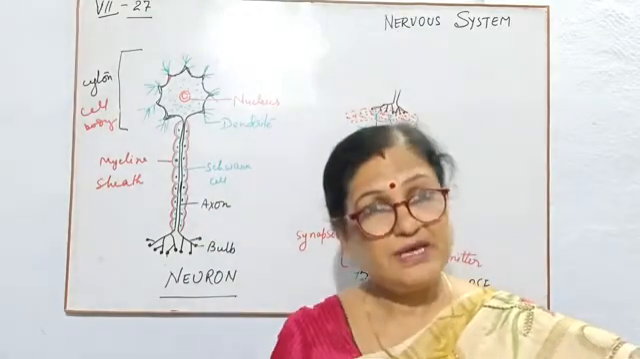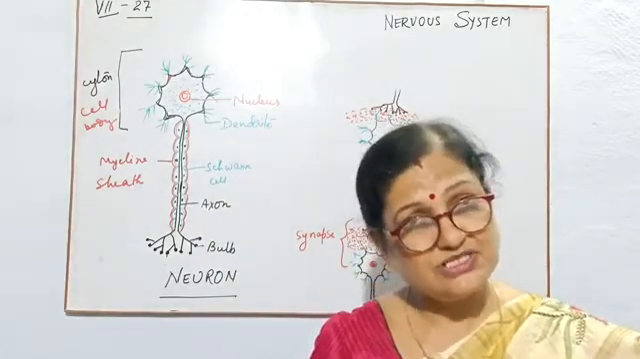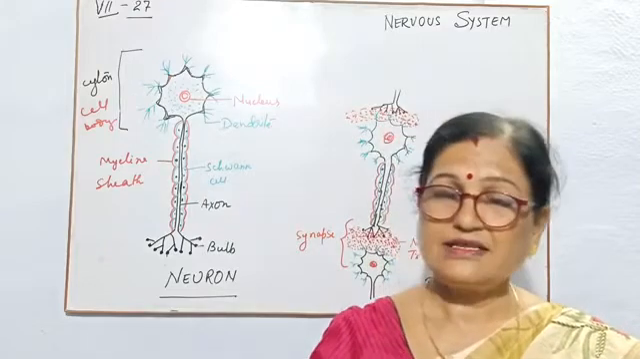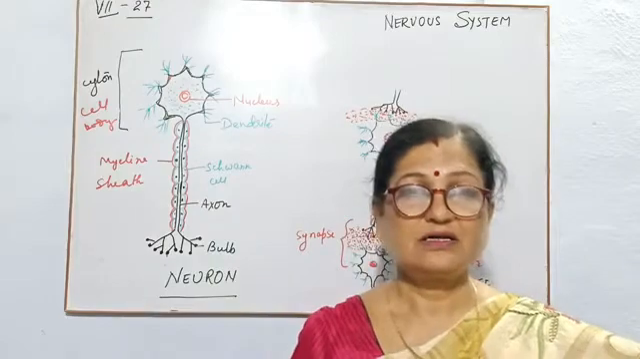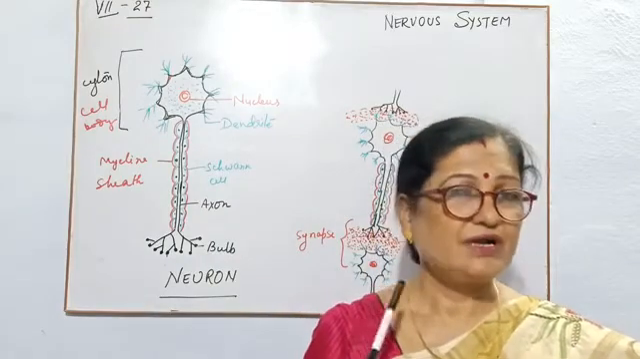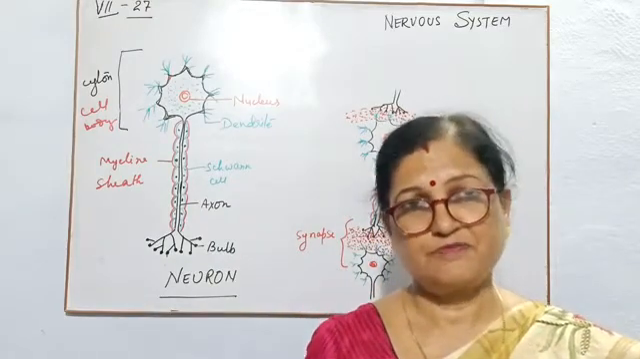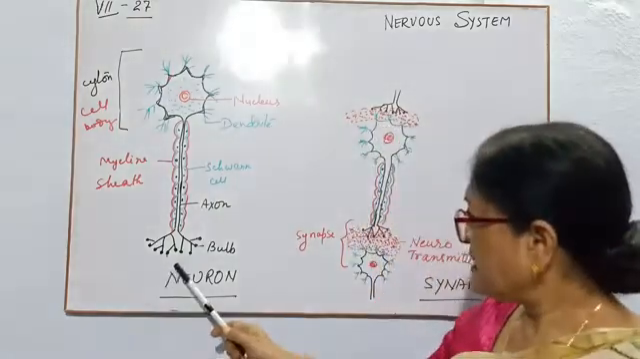Otherwise the message will be transferred when they touch each other, and then no message can be interpreted by the brain, and we can't understand any type of message. Now the last part of the neuron.